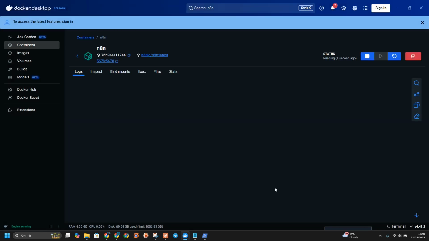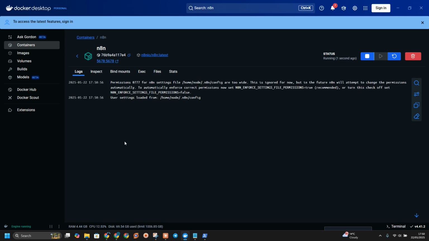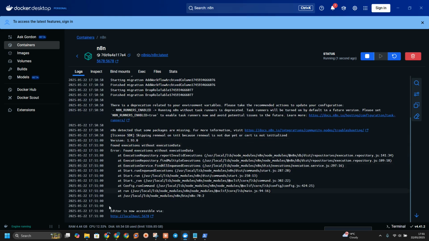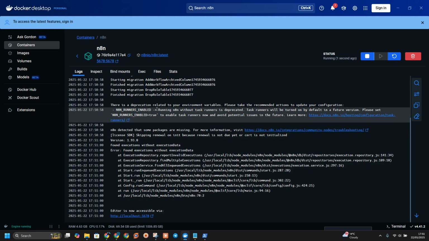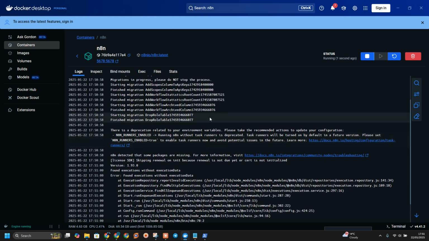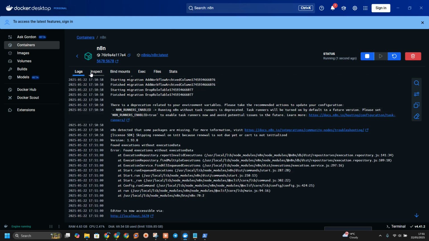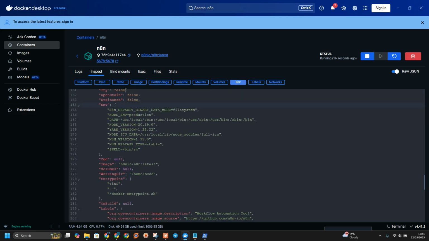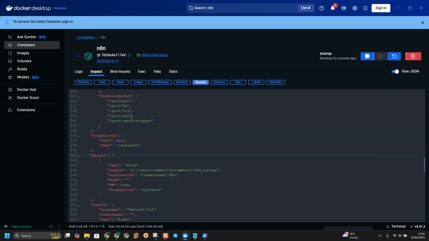After you click on run, it's going to run your n8n right now. Everything is loading. As you can see, now you can access it via this one. Runners enabled. Now you can run it. If you go to inspect, env, you are going to see whatever variables you want to run there. This is the backup, production true.